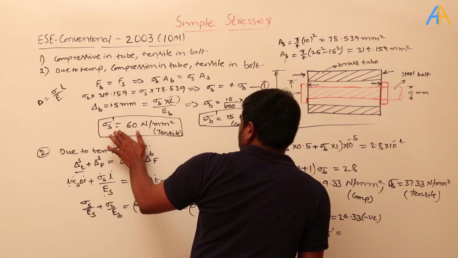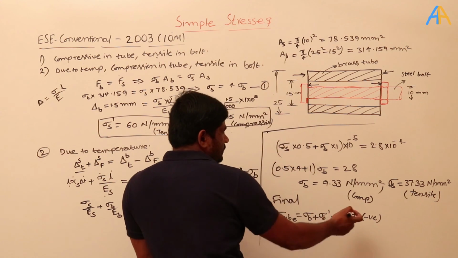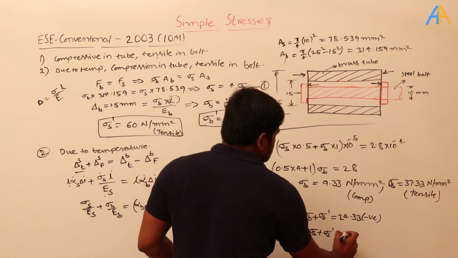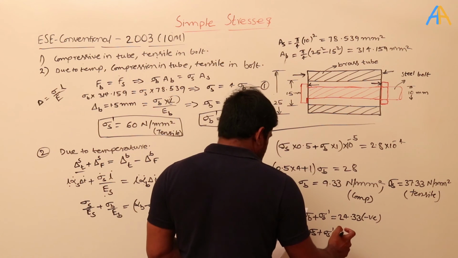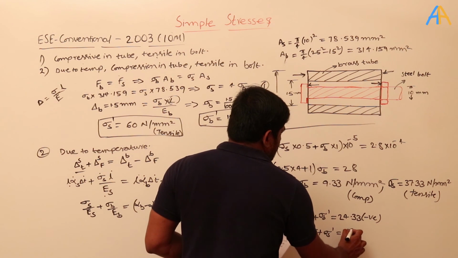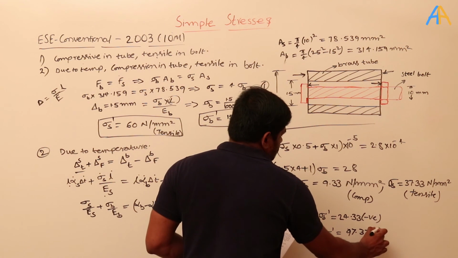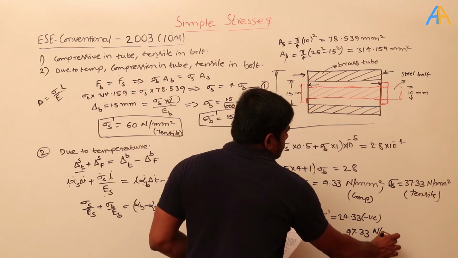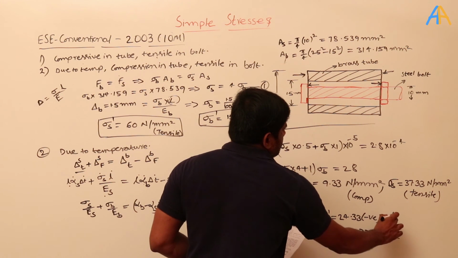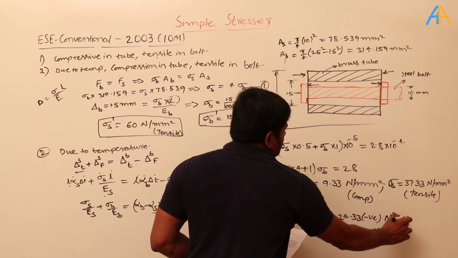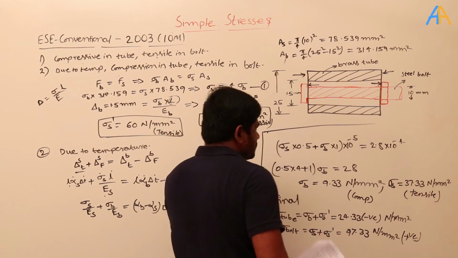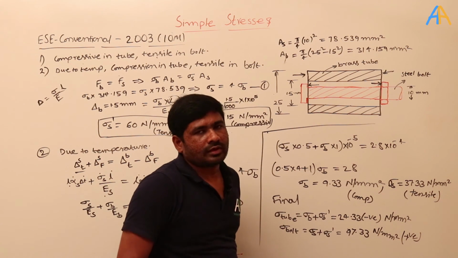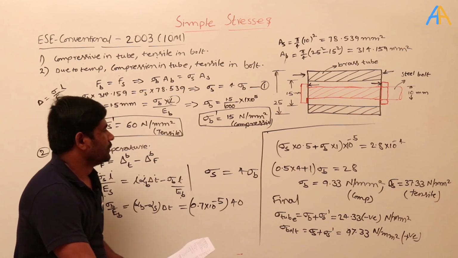Here sigma S star is 60 and here sigma S is 37.33, okay. 60 plus 37.33, how much will it become? 97.33 Newton per mm square. In both cases Newton per mm square, okay. It is positive. Why is it positive? It is tensile, okay. This is how we need to do, okay.